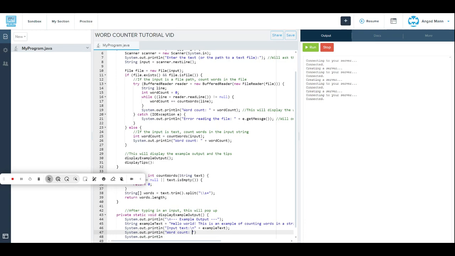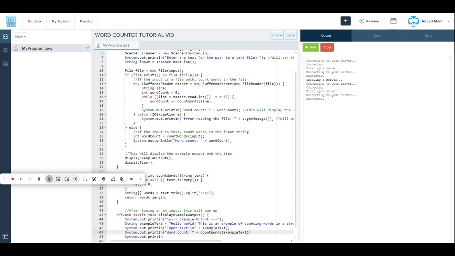After that we do a space here, we do plus again, and then another space, and it'll be countWords, and then bracket example text.